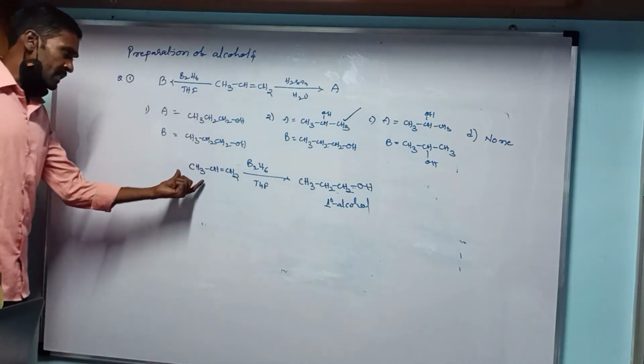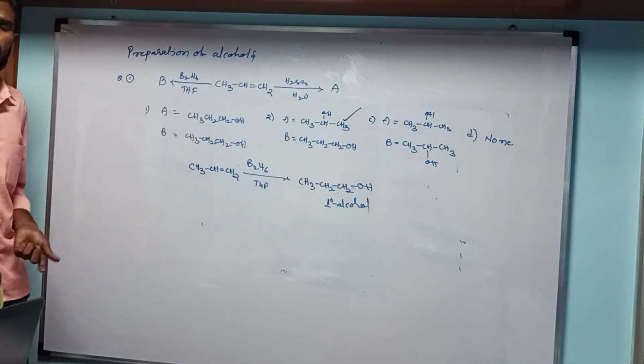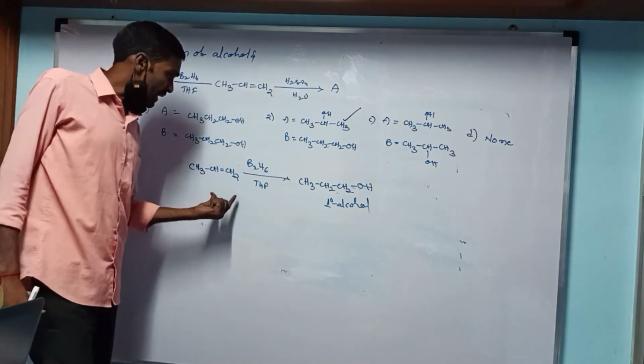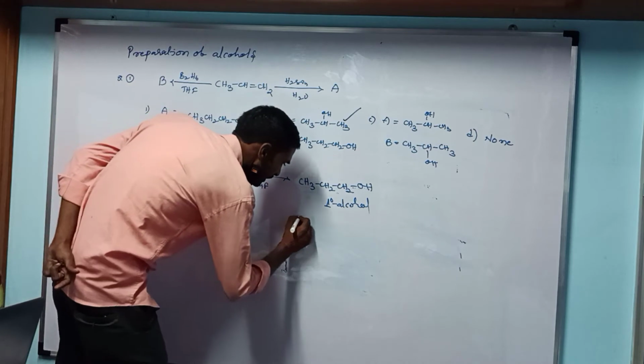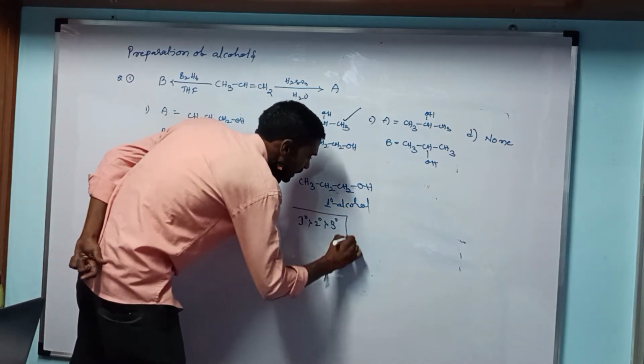This reaction follows the anti-Markovnikov rule. According to the anti-Markovnikov rule, the reactivity order is primary greater than secondary greater than tertiary.